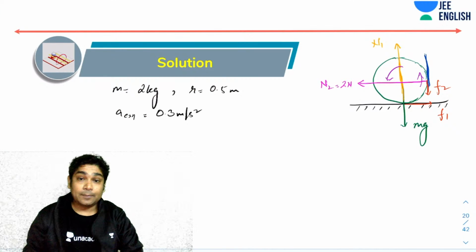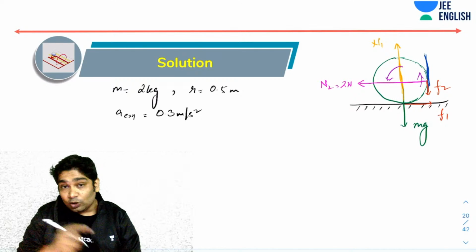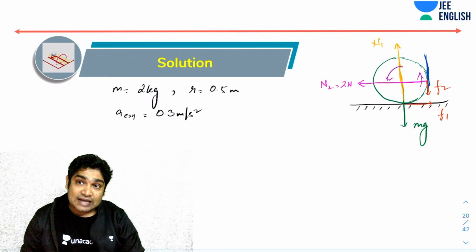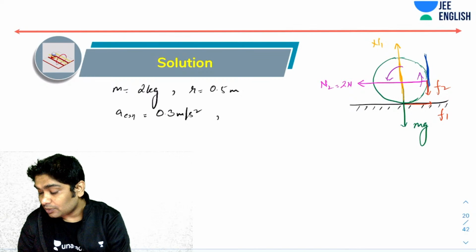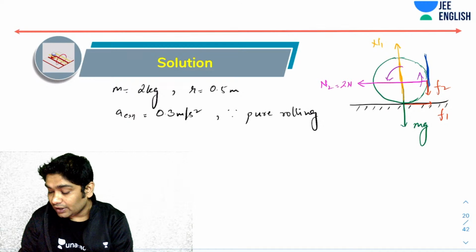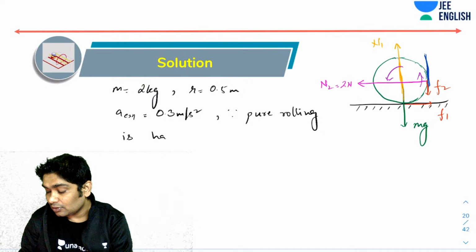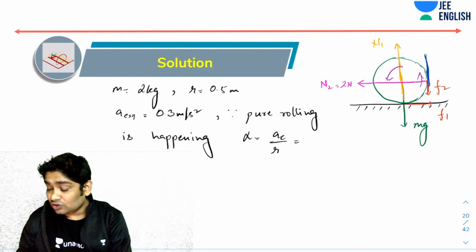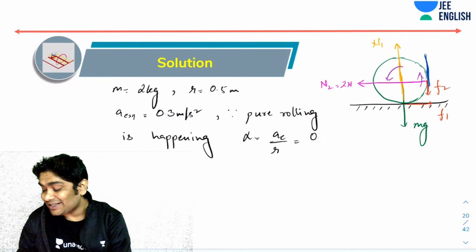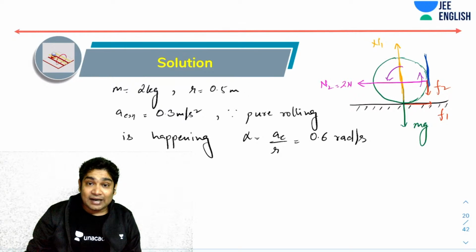That's the ACM, right? Now, if you know the ACM and if you know that pure rolling is happening, you can also find alpha, correct? So I can say, since pure rolling is happening, I know that alpha would be ACM over R. So I can also find that out now. So that will be 0.6 radian per second square. So I found myself ACM and alpha.